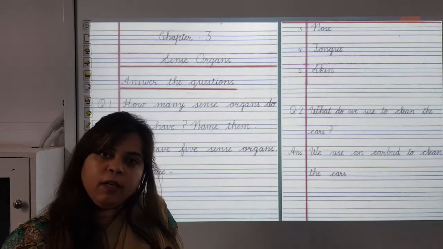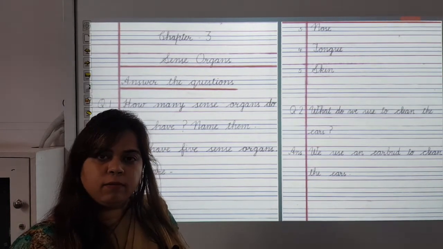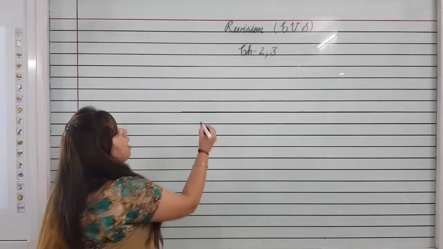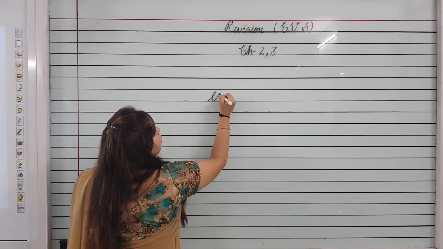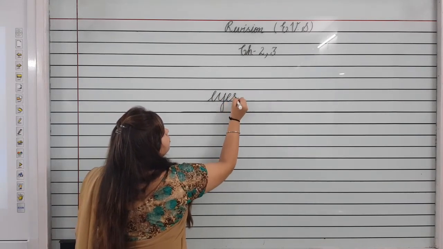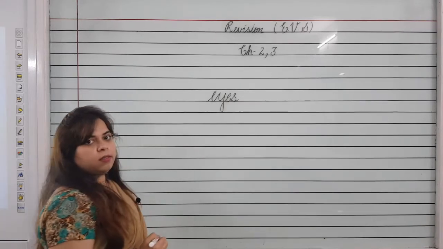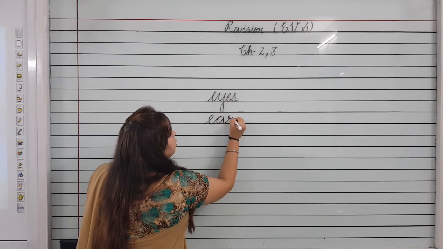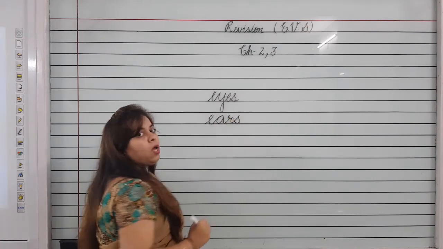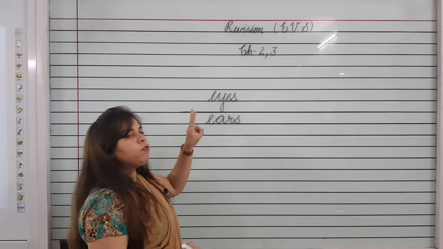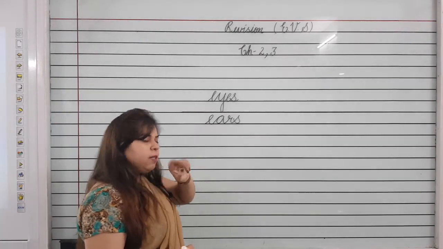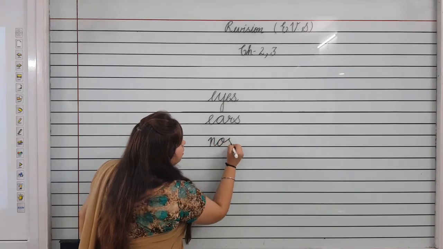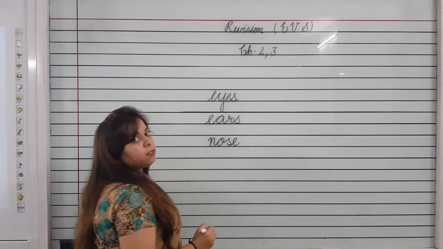Now children, we will learn the spelling of this chapter. Okay, now we will learn spelling of the 5 sense organs. First is eyes. E-Y-E-S, and eyes help us to see. Ears. How many ears do we have? We have 2 ears. Ears help us to hear, to listen. Eyes, we have 2 eyes. We have 2 ears. Second is nose. N-O-S-E, nose. Nose helps us to smell, to breathe.